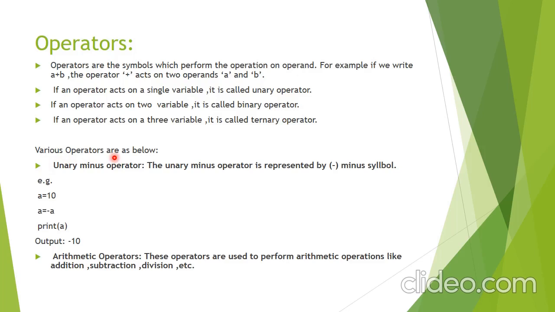Now we will discuss the various operators one by one. First is the unary minus operator. What is the unary minus operator? The unary minus operator is represented by the minus sign. Now I will give an example. If a equals 10 and I assign a equals minus a, then the value of a becomes minus 10. If I print a, the output will be minus 10. Here I use the unary minus operator, that is, minus a. Here minus is the operator and a is the operand or variable name.